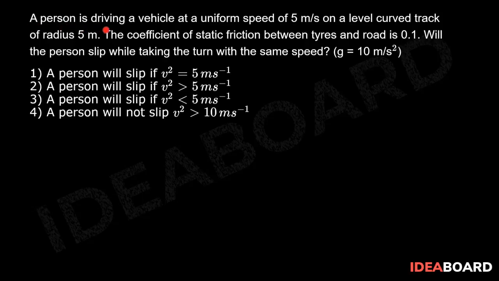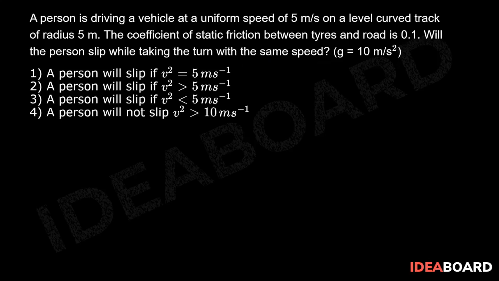A person is driving a vehicle at a uniform speed of 5 meter per second on a level curved track of radius 5 meter. The coefficient of static friction between tires and the road is 0.1. Will the person slip while taking the turn with the same speed?